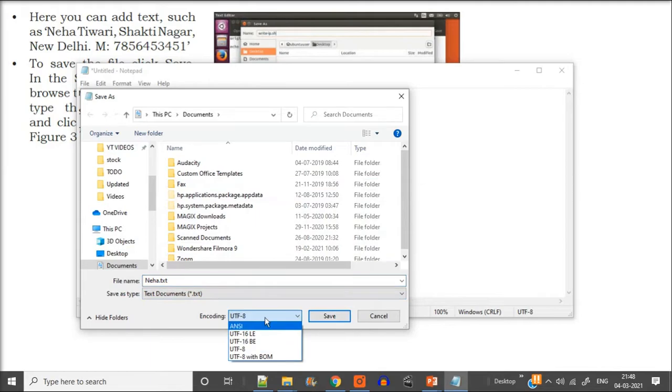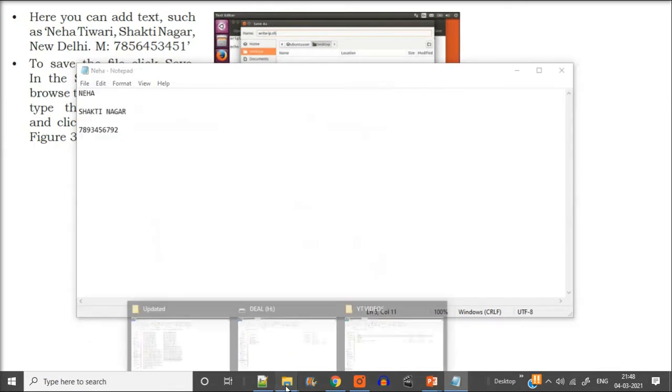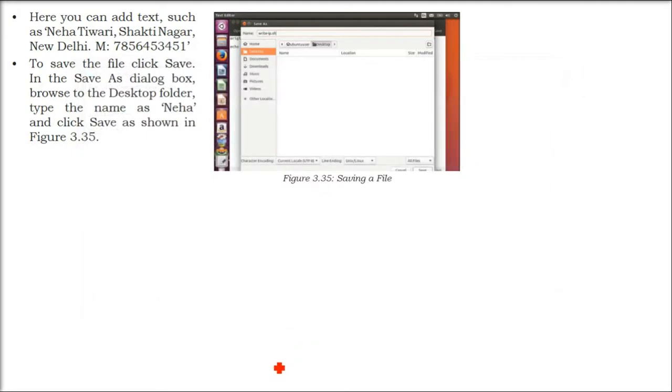Now this is UTF. These are different encodings. UTF-8 is basically for Unicode, that is Hindi, English, various languages it handles. You can also write it in Chinese or Mandarin or Arabic.